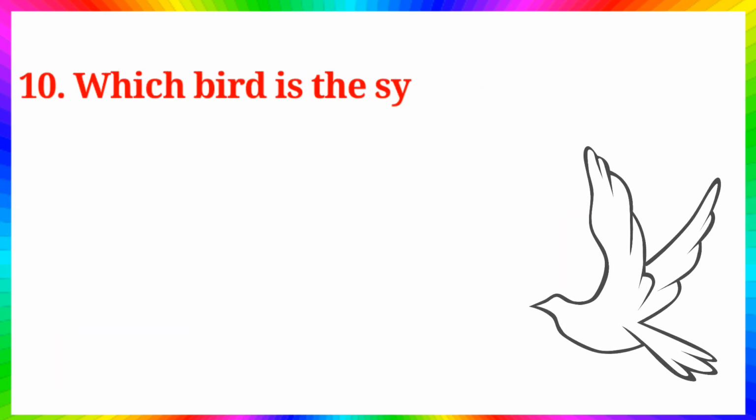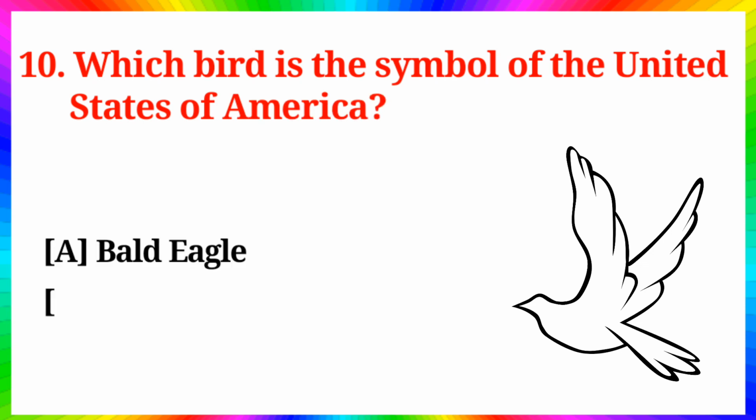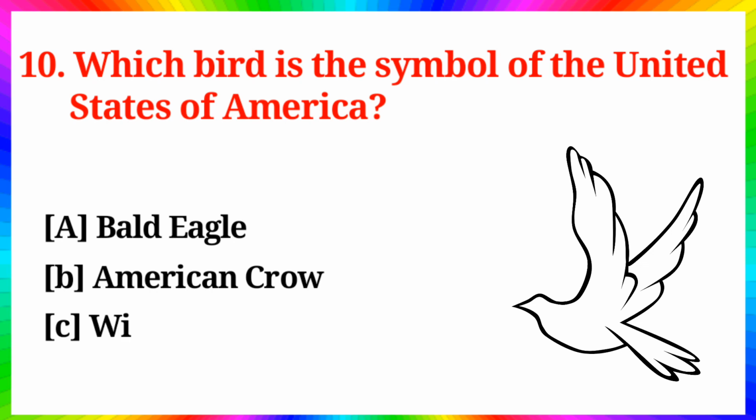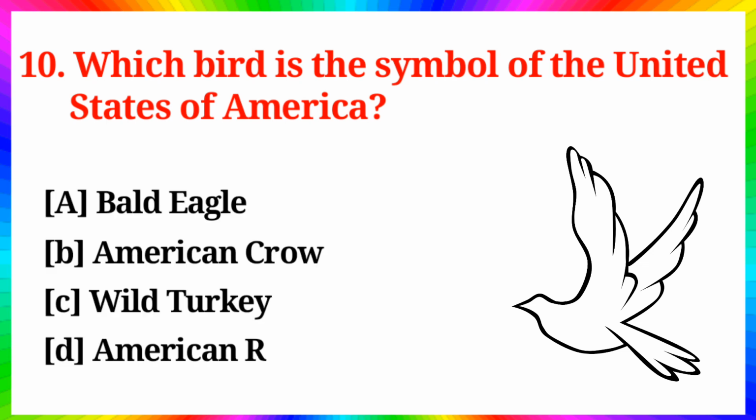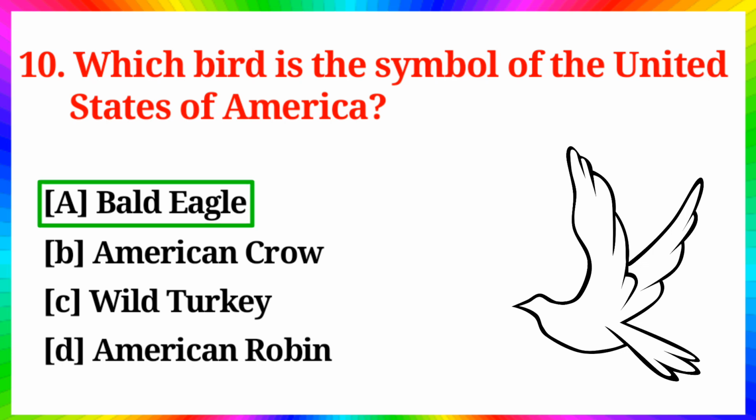Question number 10. Which bird is the symbol of the United States of America? Option A. Bald eagle, B. American crow, C. Wild turkey, D. American robin. Answer is option A. Bald eagle.